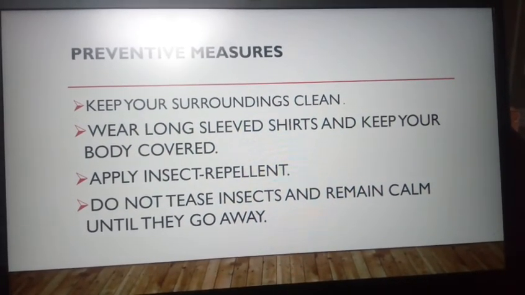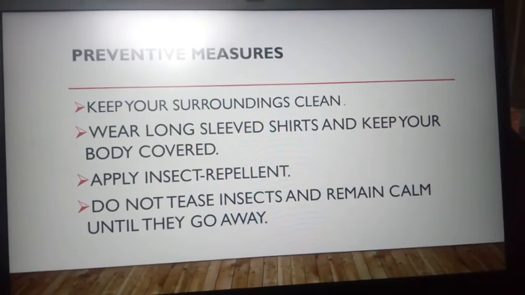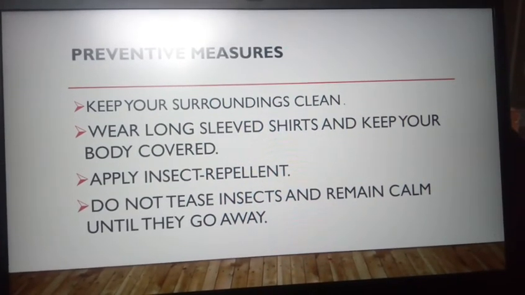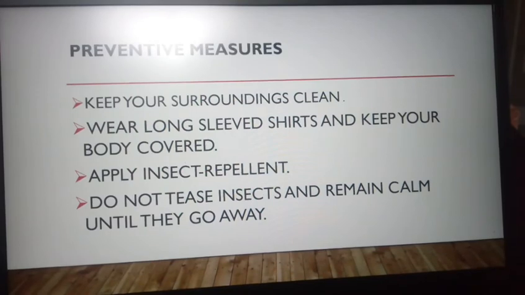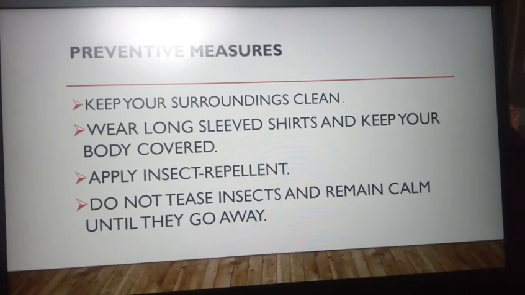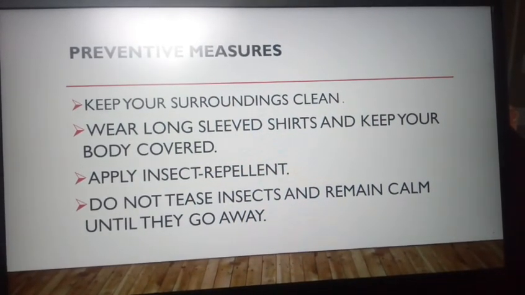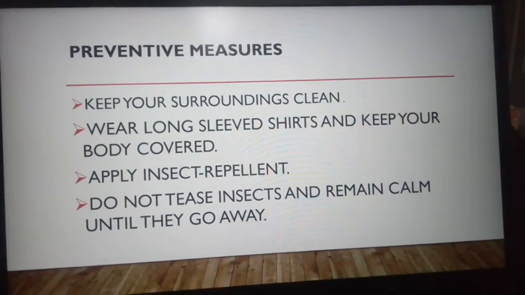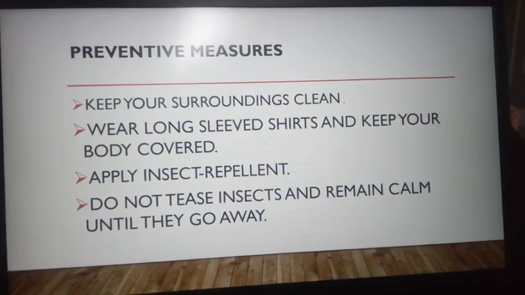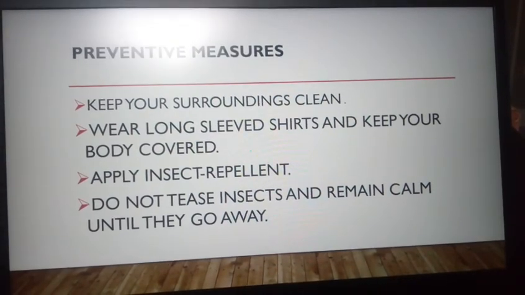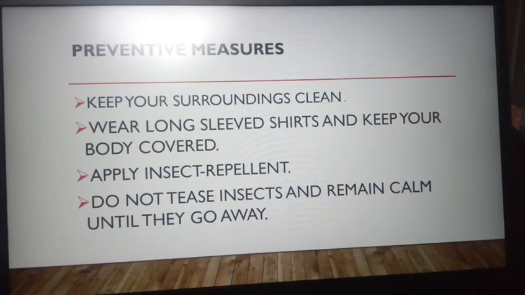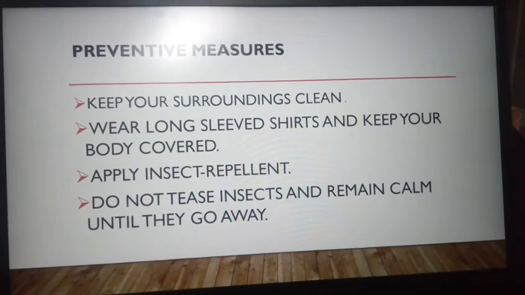In this way, we can save ourselves from insect bites. And one more thing: if we are going outside, there are many lotions available in the market, and we can apply them also. So these are all preventive measures.